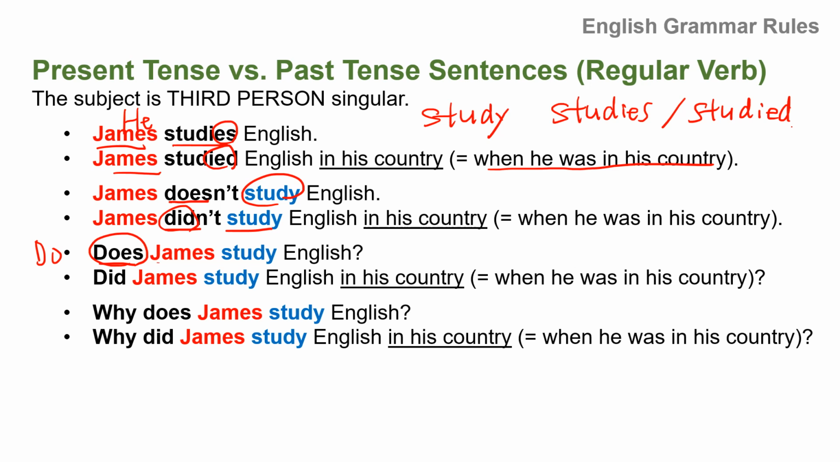So here after does, you use base form study. After did, you use the base form study as well. Why does James study English? Why did James study English in his country?